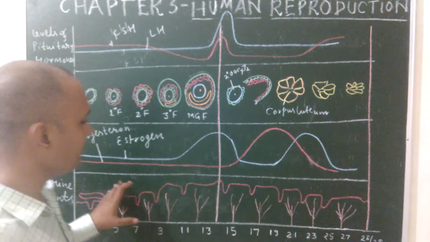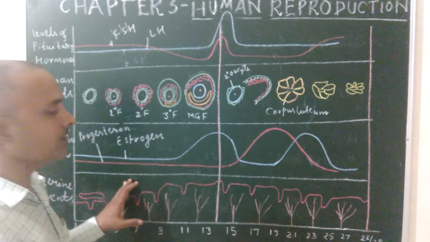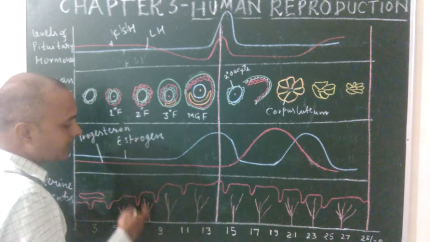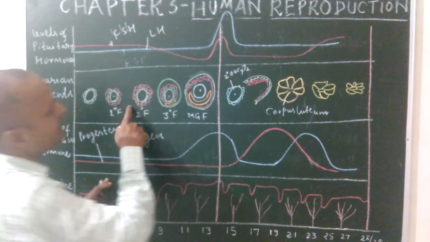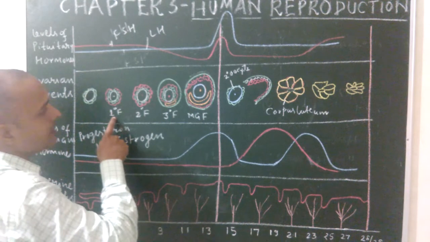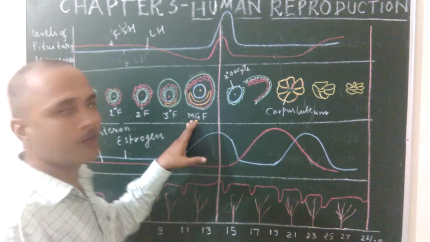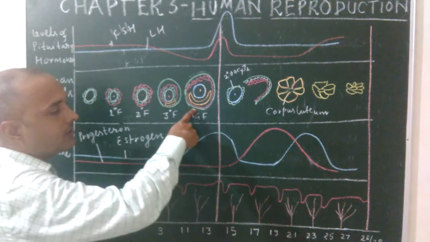Come to the next phase, that is the follicular phase, also known as the proliferative phase. In this phase, the wall of the uterus again becomes thickened, and there is a development of follicles again from the primary oocyte, and the mature Graafian follicle is produced. Why is the name follicular phase?